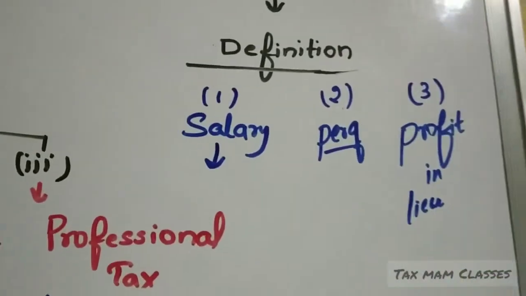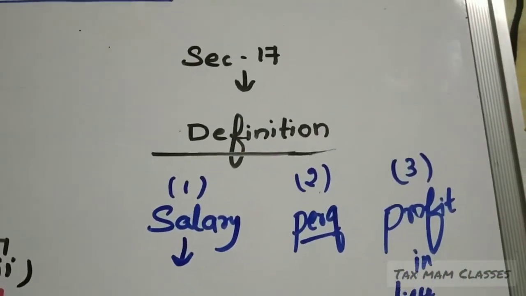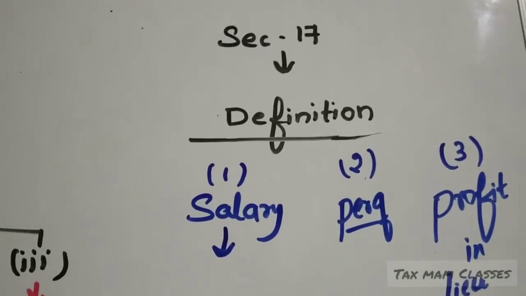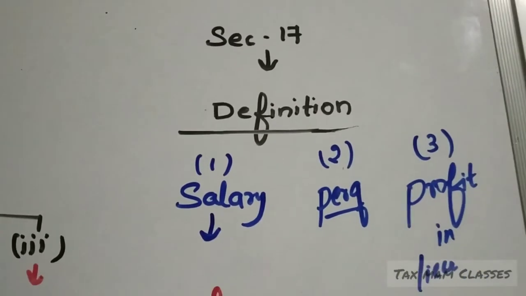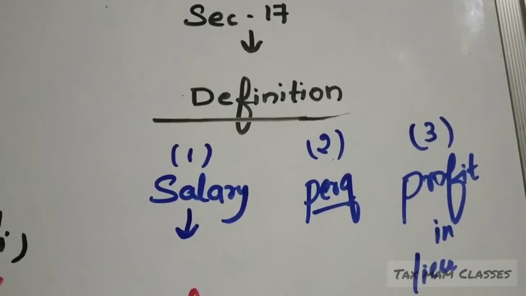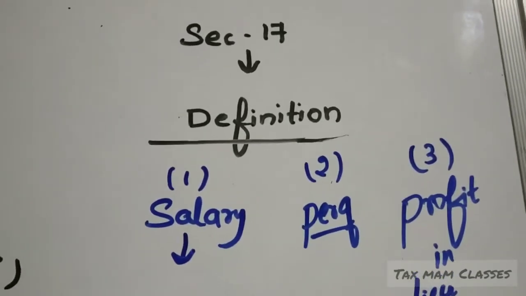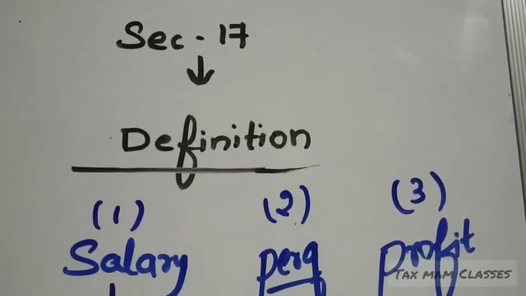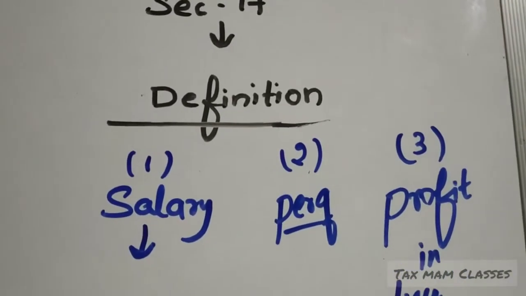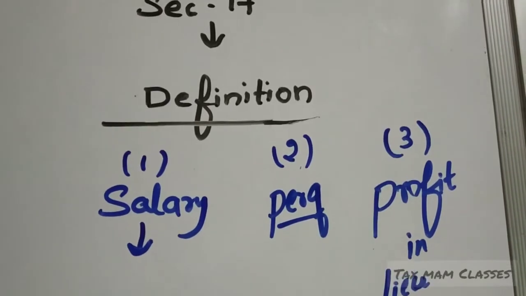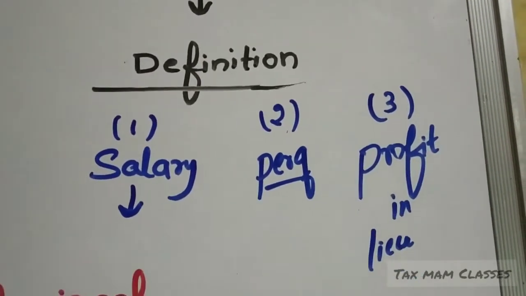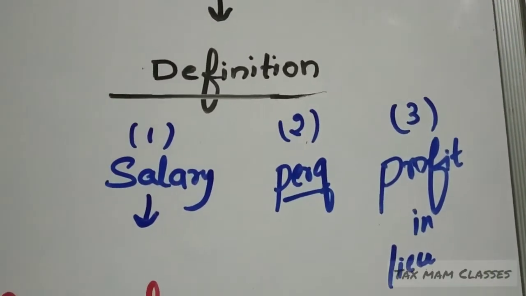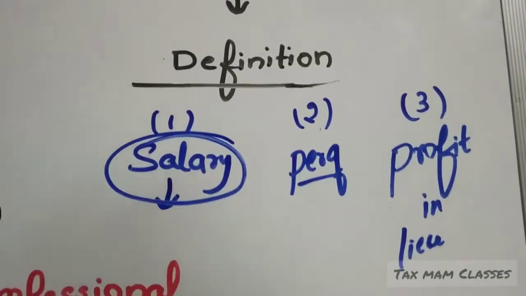And now coming to the last head, that is section 17. What is this section 17? It talks about the definition of a salary. What all are considered as salary under the head income from salary. See, section 17 subsection 1 talks about salary. This salary includes wages, gratuity, pension, leave encashment, superannuation from fund and advance salary. These all are included under the meaning of salary only.